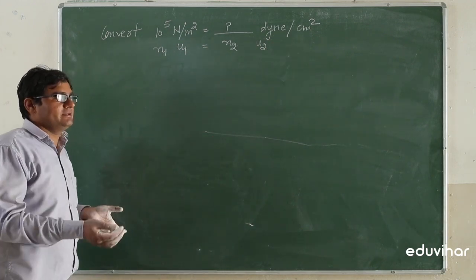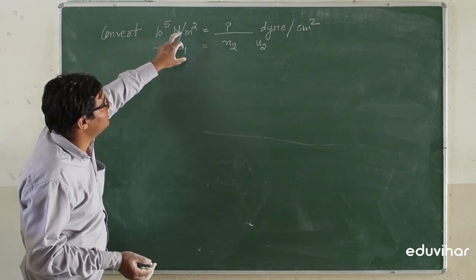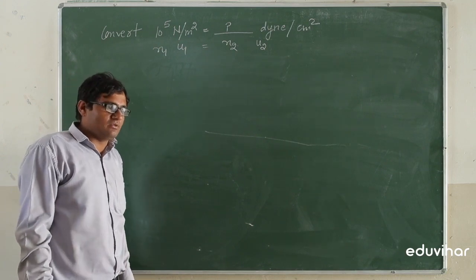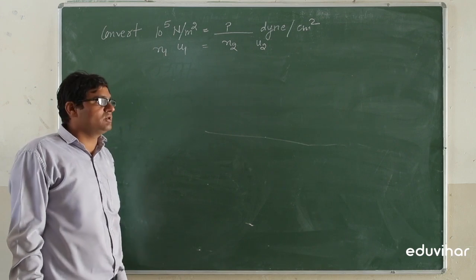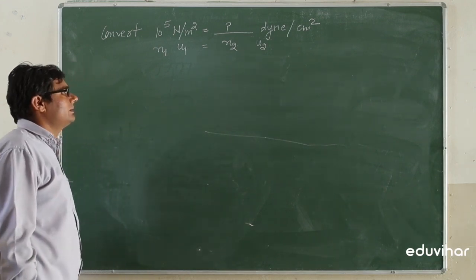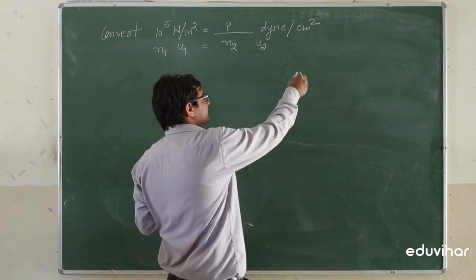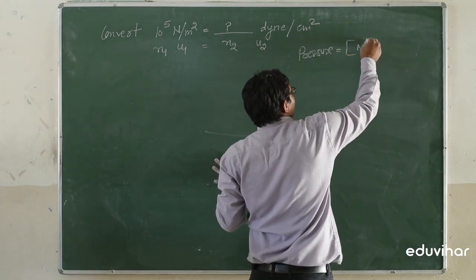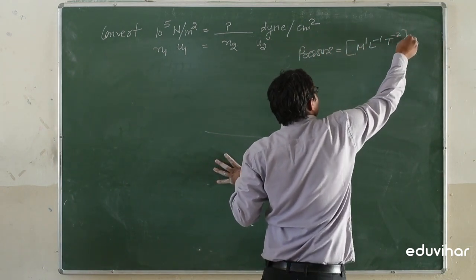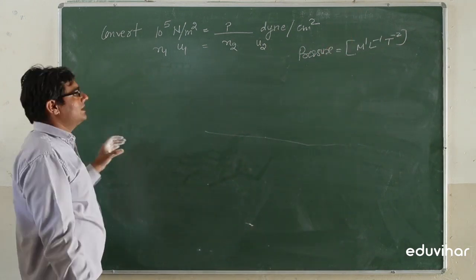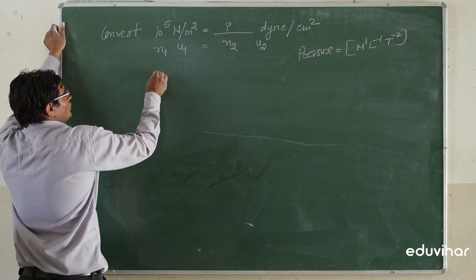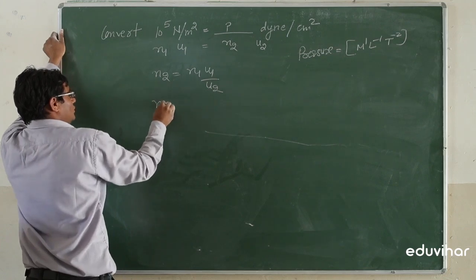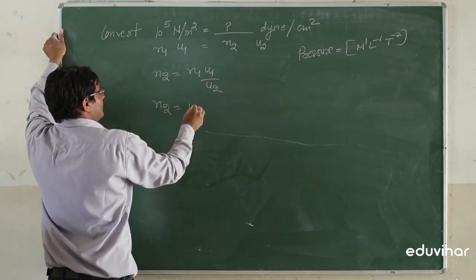But we have to identify which type of physical quantity has this type of unit, Newton per meter square. Newton per meter square is the SI unit for pressure, because force divided by area will be equal to Newton divided by meter square. So pressure has the dimension formula M1 L minus 1 T minus 2. So N2 is equal to N1 U1 divided by U2, and N1 is 10 to power 5.